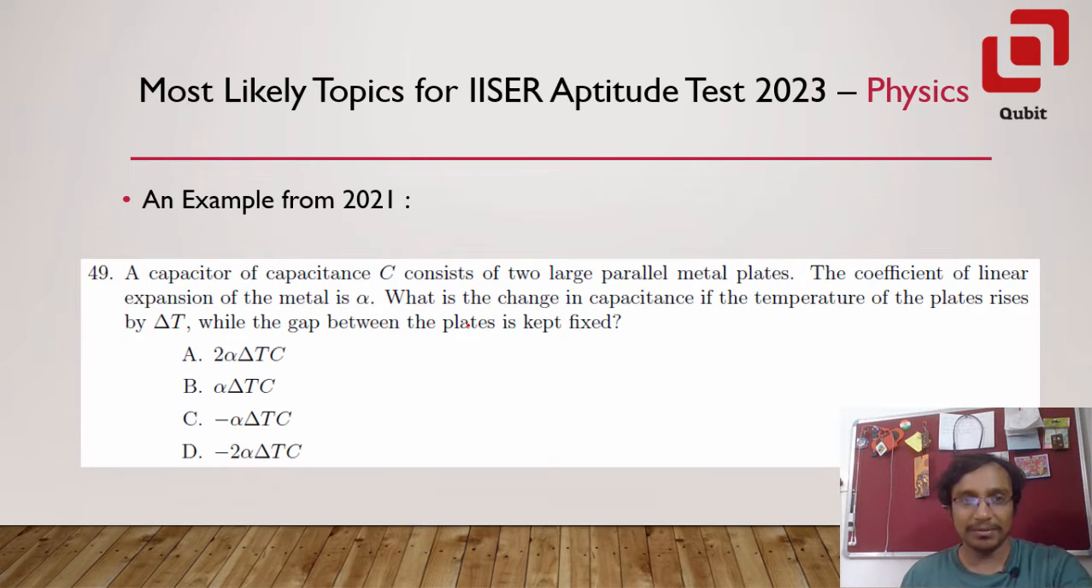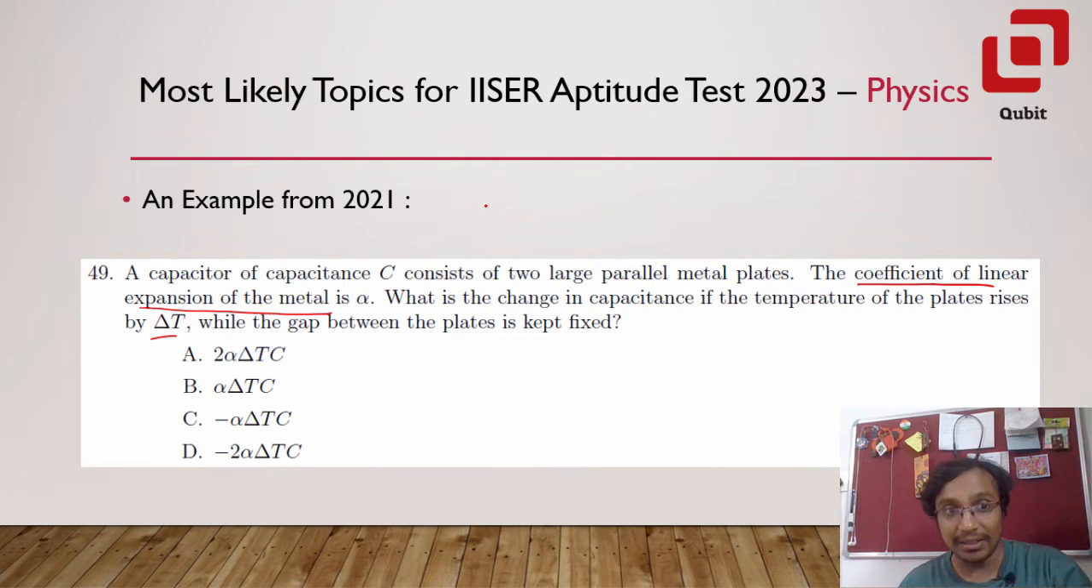Let's see 2 more examples. 49th from 2021. A capacitor of capacitance C consists of 2 large parallel metal plates. The coefficient of linear expansion of the metal is alpha. What is the change in the capacitance if the temperature of the plates rises by delta T while the gap between the plates is kept fixed?